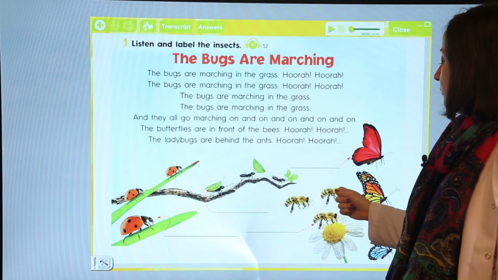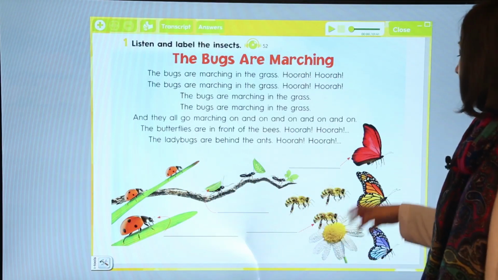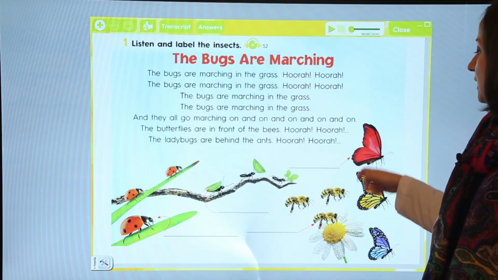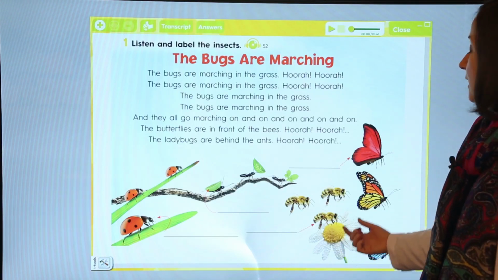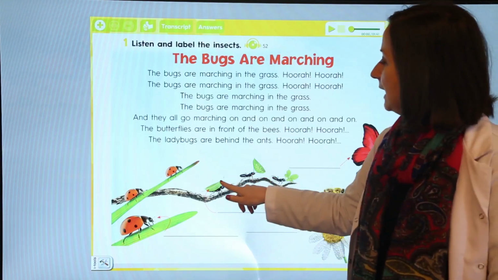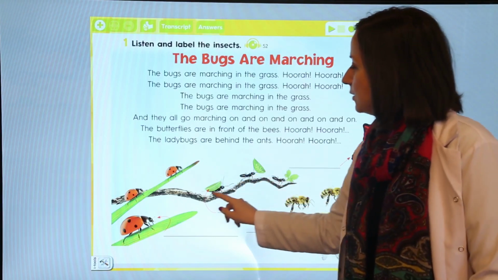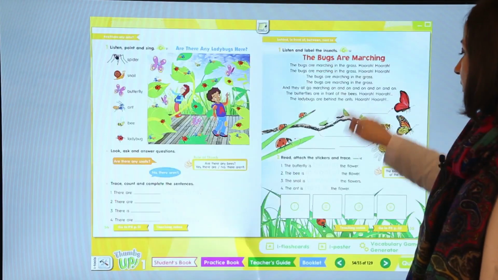How many bees are there? There are 1, 2, 3 bees. And how many butterflies are there? 1, 2, 3. And there are 3 butterflies. And there is a flower here. And these are leaves, yapraklar. Okay, these are leaves. And this is a tree, ağaç. This is a tree.